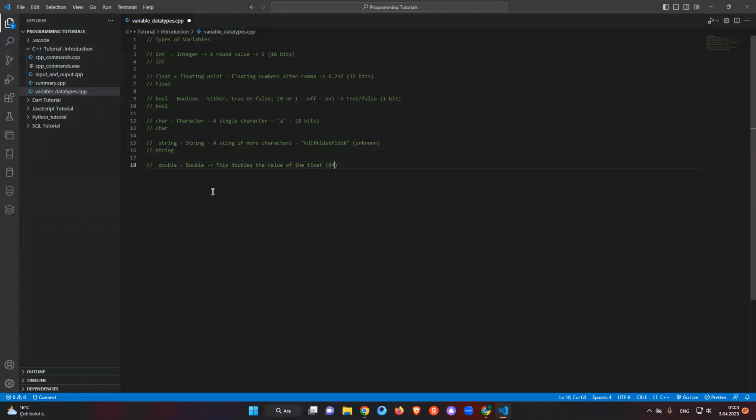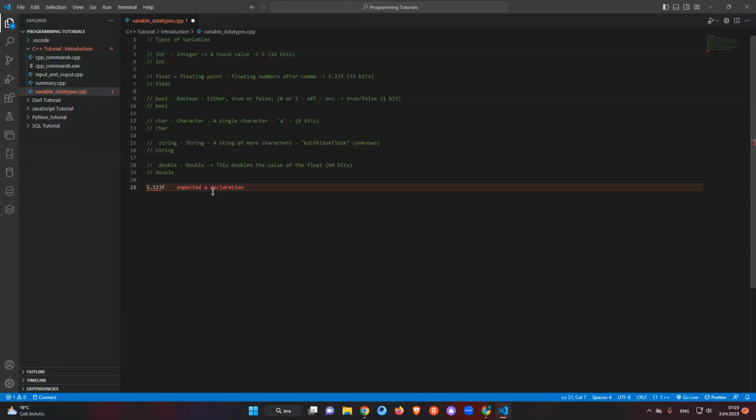Because we're using something like a pi number, and we have a lot of numbers there, it stores a little more than 32 bits. It is 64 bits. When we use double, we don't need to add anything after numbers like 5 point some number. We don't need to add f or d. It's just double. If we don't add the f, it will again be a double.